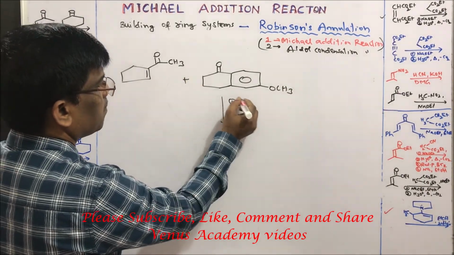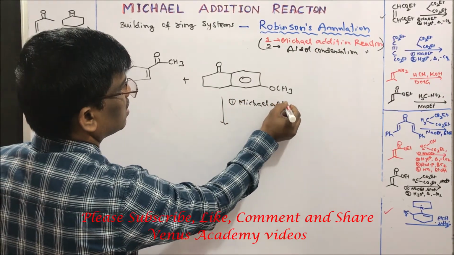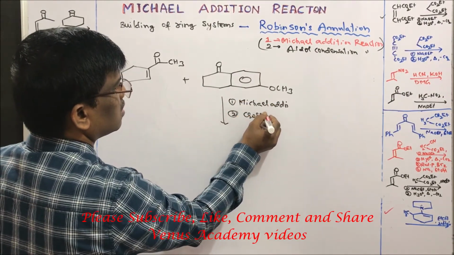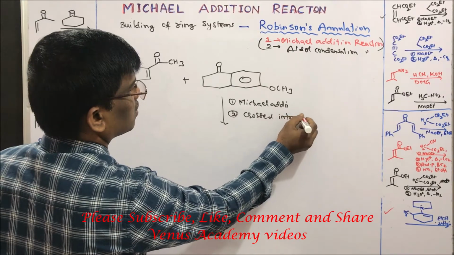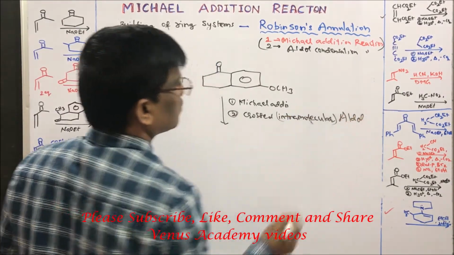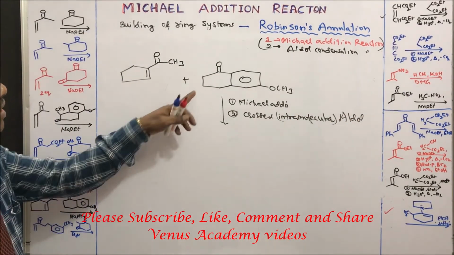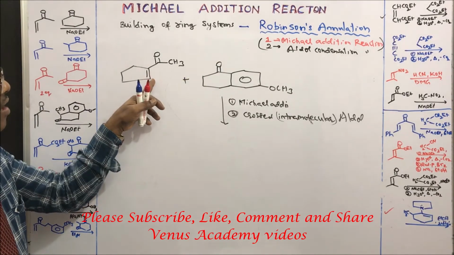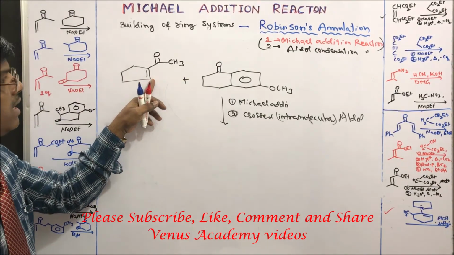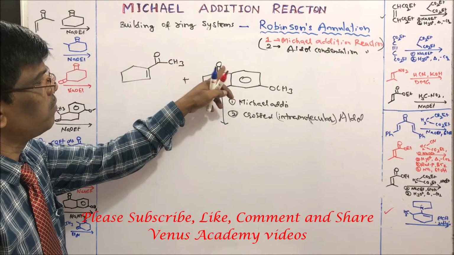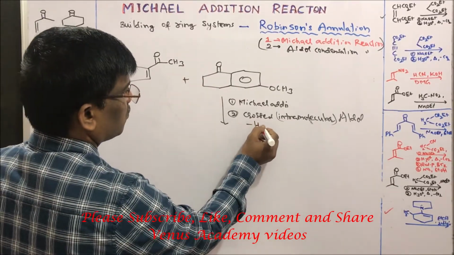First step, Michael addition. Second step, crossed intramolecular aldol reaction. What is going to happen? So this side add this carbon up to here, clear, and remove water from this side. So minus water.